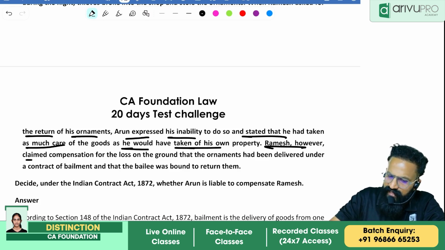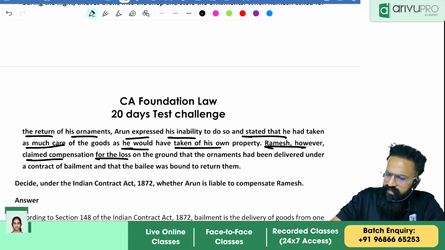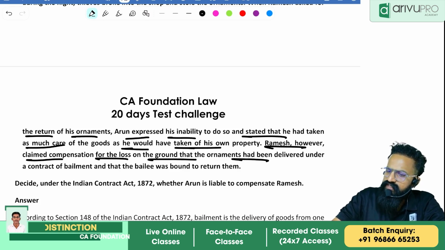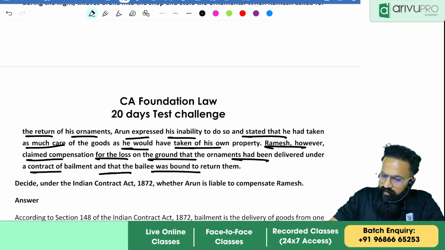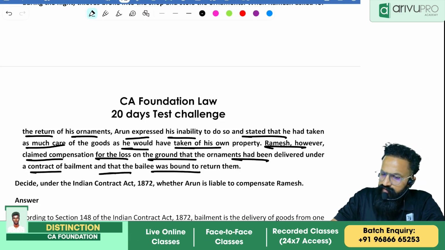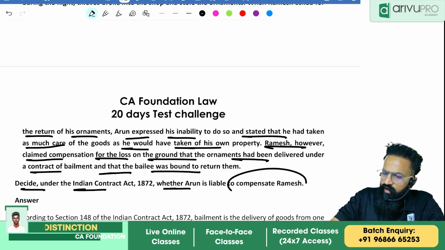Ramesh, however, claimed compensation for the loss on the ground that ornaments had been delivered under a contract of bailment and the bailee was bound to return them. Decide under the Indian Contract Act 1872 whether Arun is liable to compensate Ramesh.